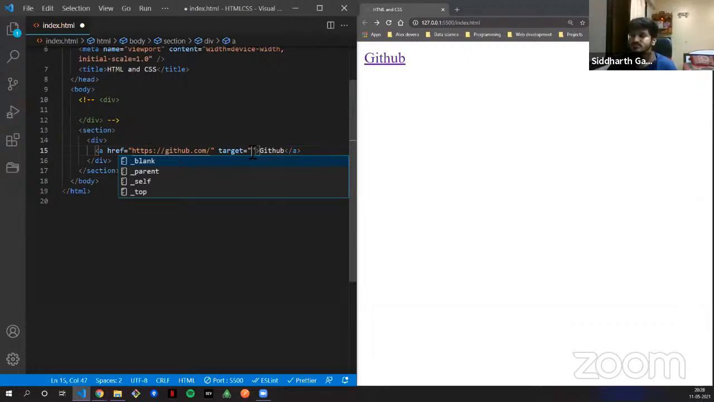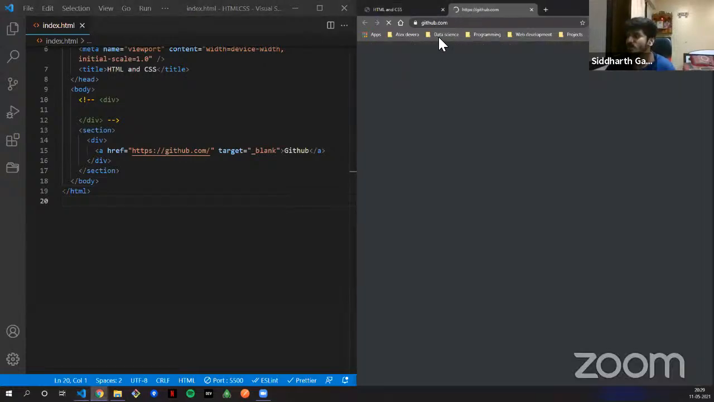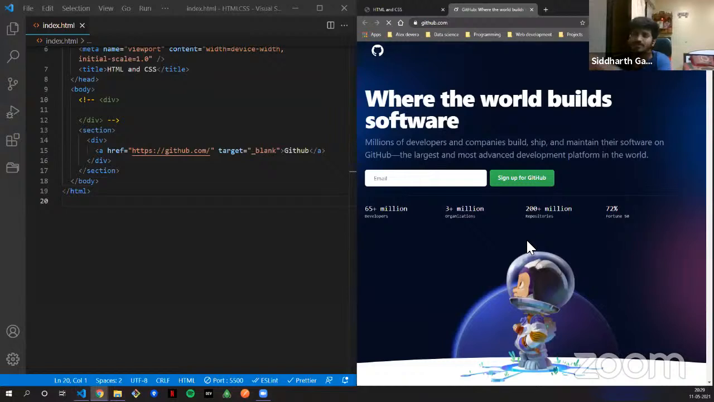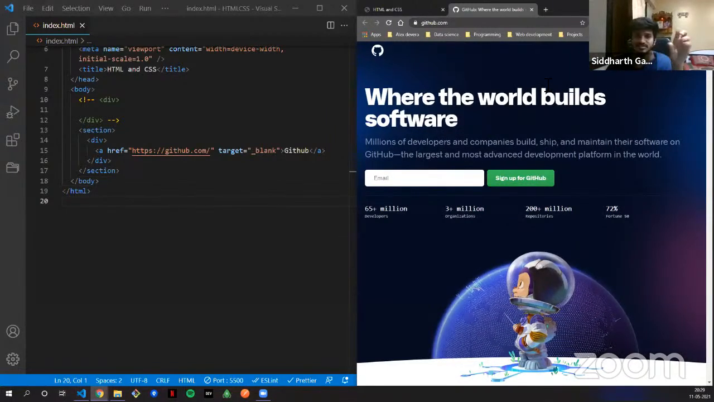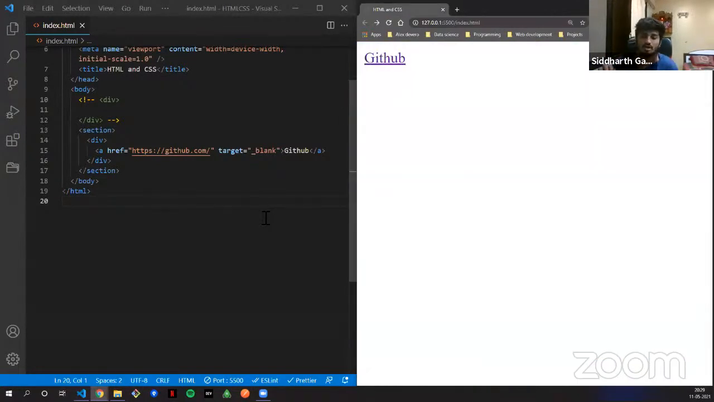Okay, now when you put the target attribute with the value blank, it will open your link on a new tab. Let's try it out. So if you see this, it opens on a new tab. Please trust me, just because of this tab of this zoom, I can't show you, but it is opening on a new tab. If you can see HTML and CSS here and GitHub on another tab. Okay, so it just opens it on a new tab.